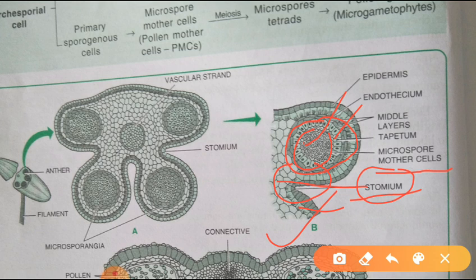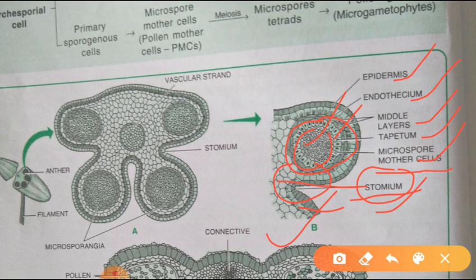Once again, a microsporangium consists of the following parts. First is the epidermis, second the endothecium, third the middle layer, fourth the tapetum, fifth the microspore mother cells, and last the stomium. All these are the parts of a microsporangium. Is it clear? The epidermis is the outermost layer.